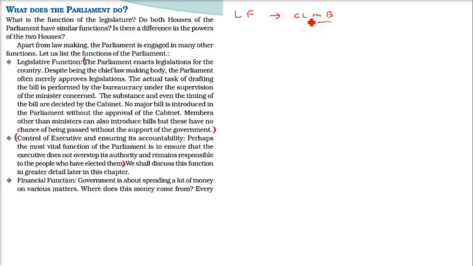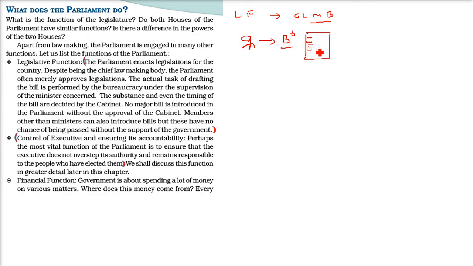So not only does it make legislation or law, but the actual task of drafting a bill is performed by whom? There is a minister. Now the minister directs the bureaucrats, or Naukarshah, to draft a bill. A bill is going to be a law later when it is passed by both the houses.